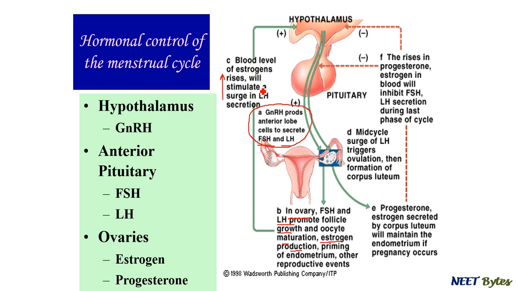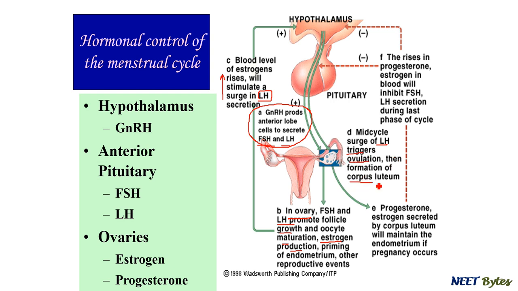And once the blood level of estrogen rises, then it stimulates the hypothalamus, which again secretes the GnRH, and finally the LH is going to be secreted from the anterior pituitary. Okay. So with LH, what will happen? Ovulation is going to happen, and this will lead to the formation of the corpus luteum.